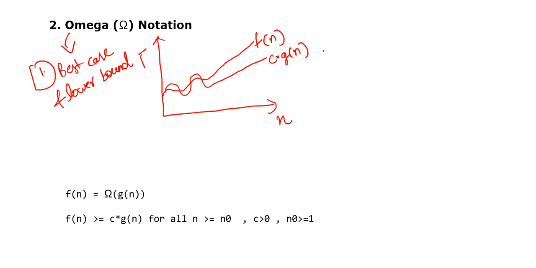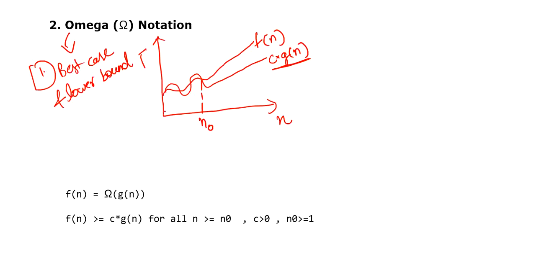What this scenario is showing is that our function f of n cannot move below this bound. So this function is the lower bound for the function f of n. At minimum it can go down to this value and it cannot move below this value. But for which instance? After a particular value or threshold, that is n naught. After n naught, our function cannot go below this function, which we are showing by c into g of n.